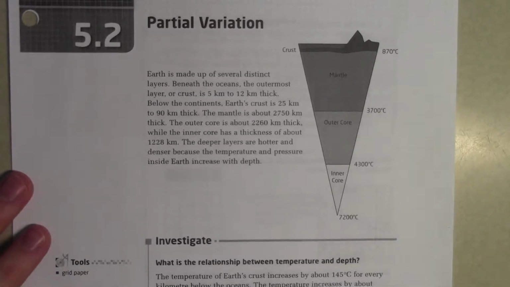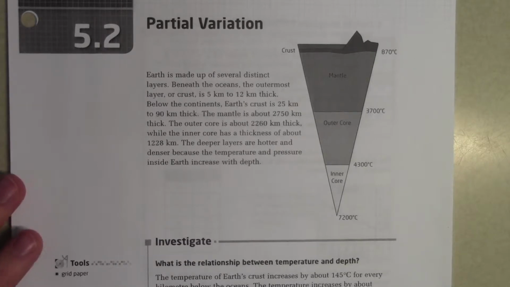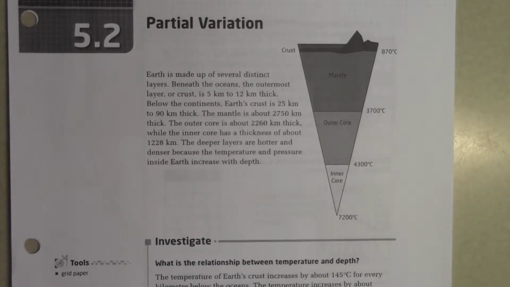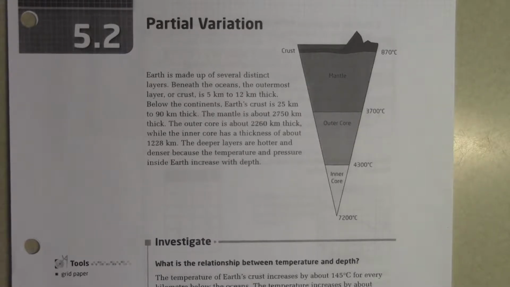All right, so our first point will have a depth of 0. What's going to be the temperature under the ocean at a depth of 0? Who can tell me?